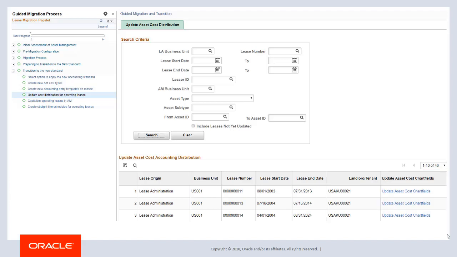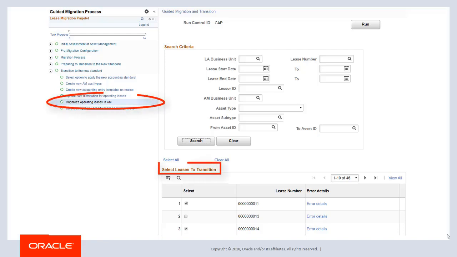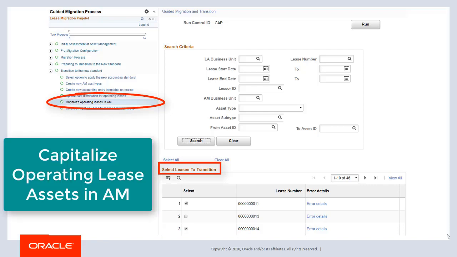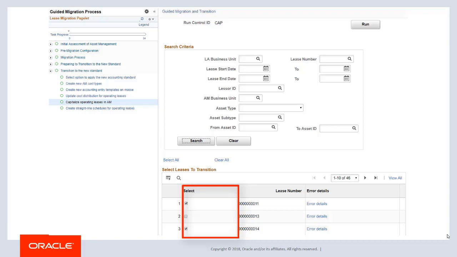For leases originating in lease administration, identify the detailed general ledger chart fields for the asset and the accounts. You must update the cost distribution before capitalizing the asset. After completing all of the previous tasks, use the Select Leases to Transition page to capitalize operating leases. You can capitalize leases individually or en masse by selecting assets in the grid.